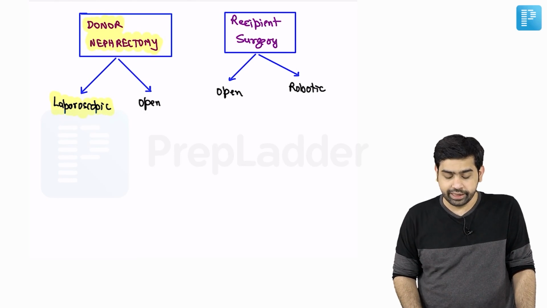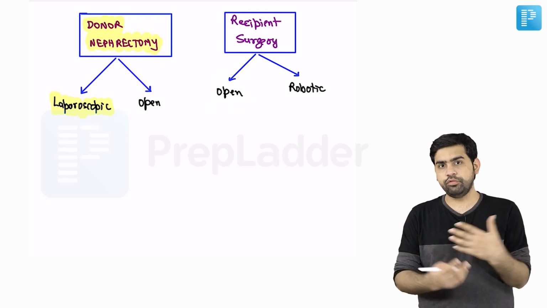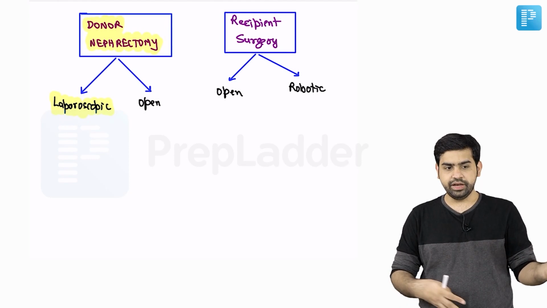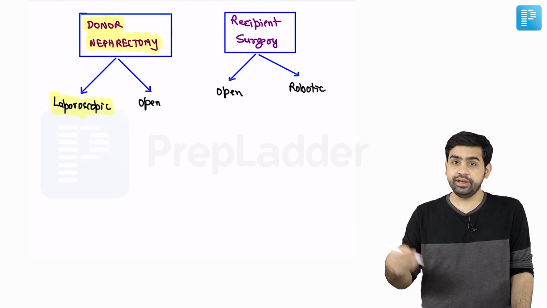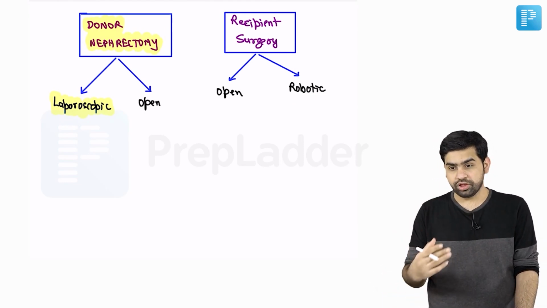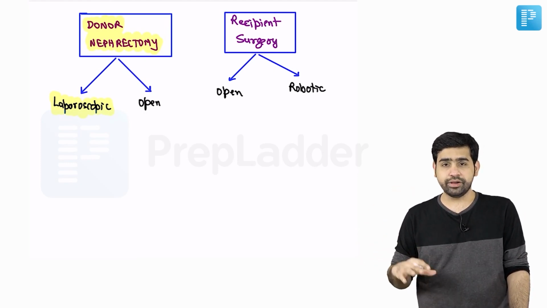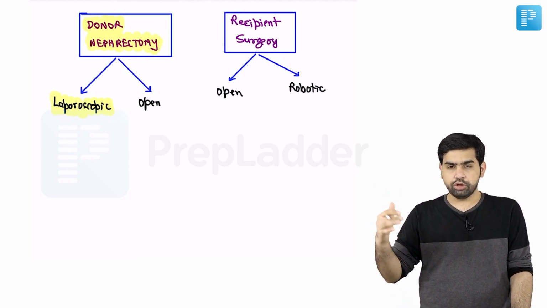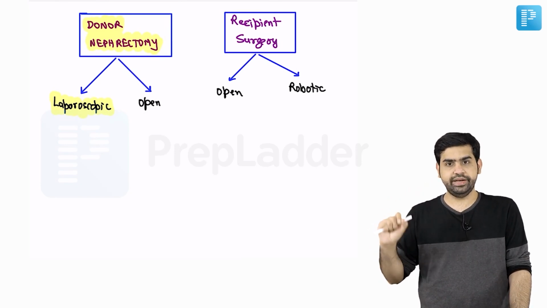Please remember that. Okay, now when we talk about the recipient surgery, the traditional method of doing a recipient surgery is an open surgery. But let's say in the last 5 years, at least in India, there are a few centers which have started to perform a robotic renal transplantation. Now, robotic kidney transplantation is something which is beneficial if at all the recipient is obese, and obviously the pain and all those particular stuff will be lesser with the robotic transplant. But they have a specific indication: if at all the patient is obese, then there is a definitive indication of performing a robotic kidney transplantation.